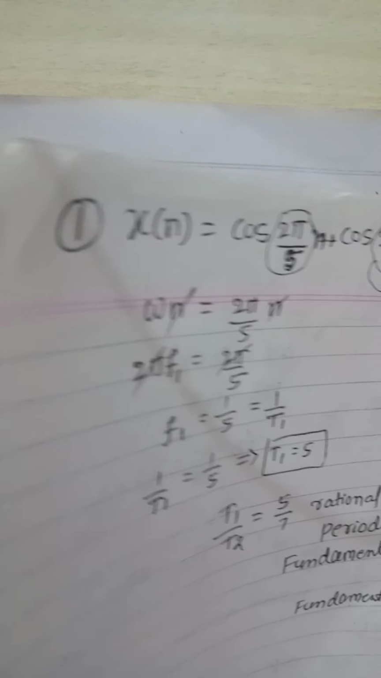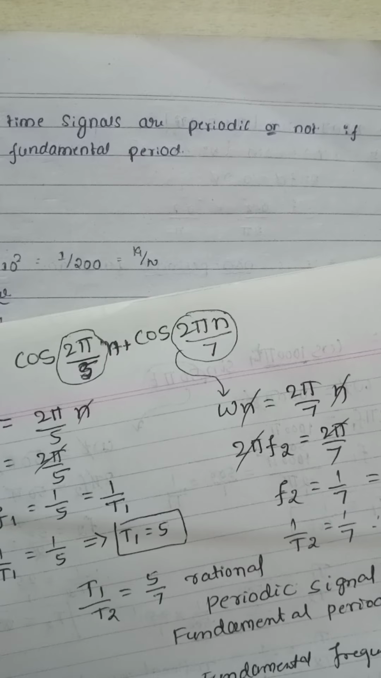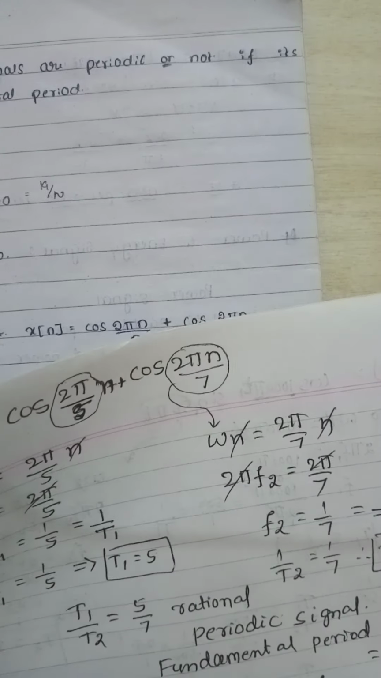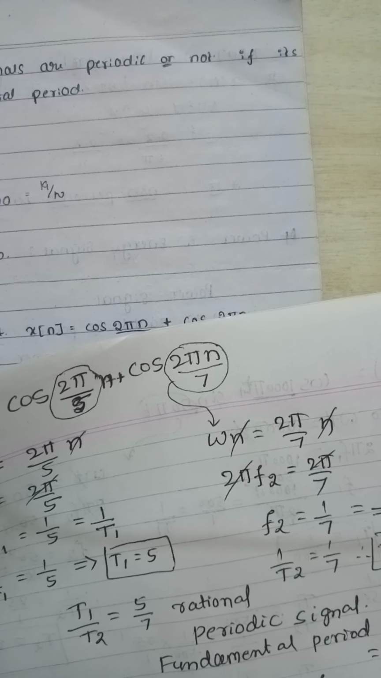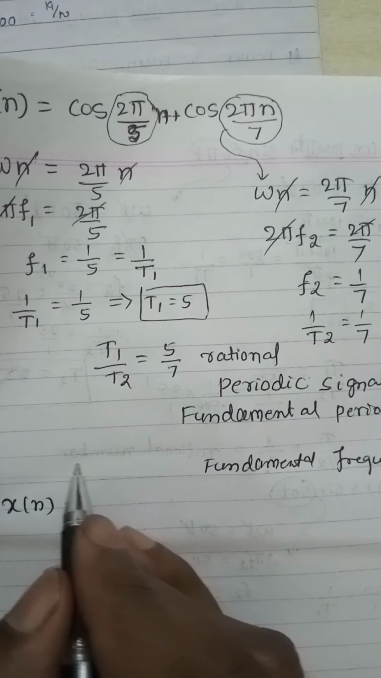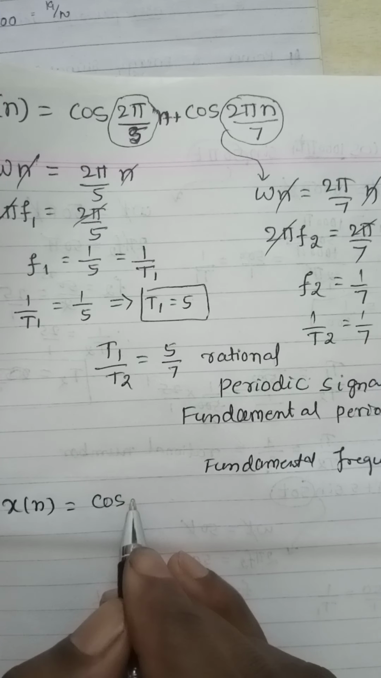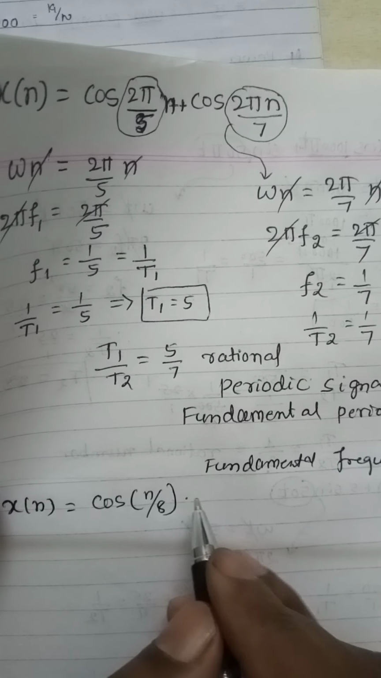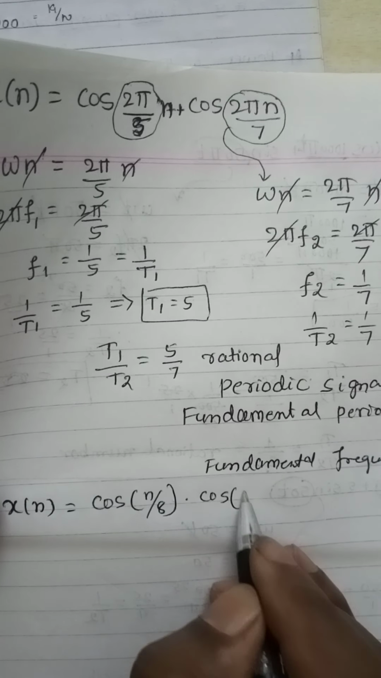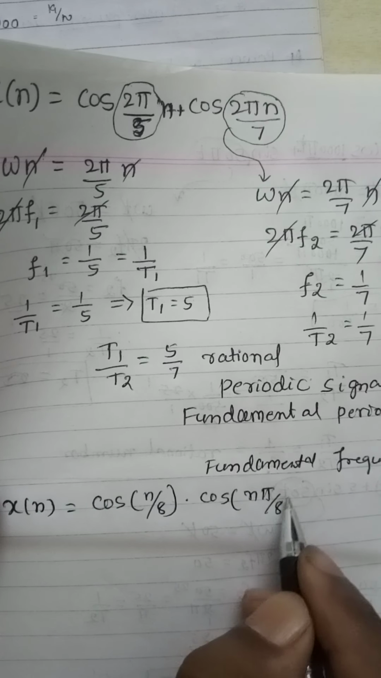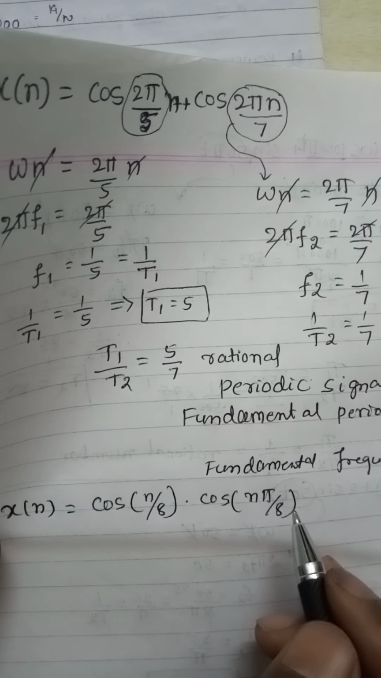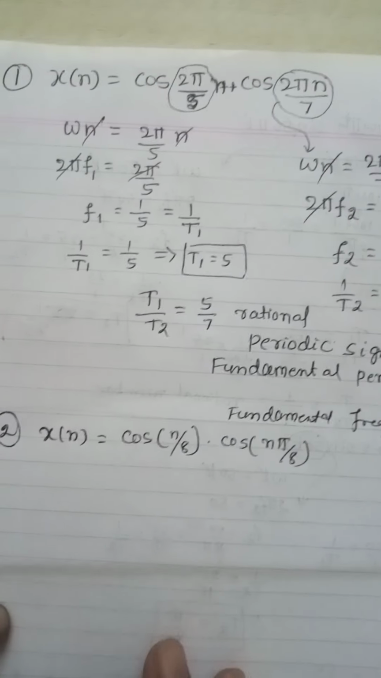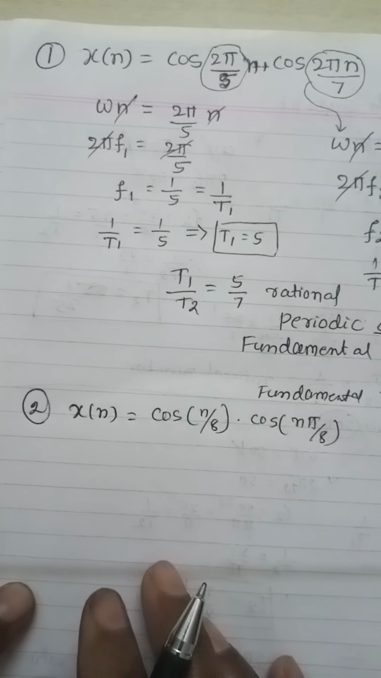Okay, let us take another problem for discrete signals. x of n equal to cos of n by 8 into cos of n pi by 8. This is given. Next we have to find out whether this signal is periodic or not.